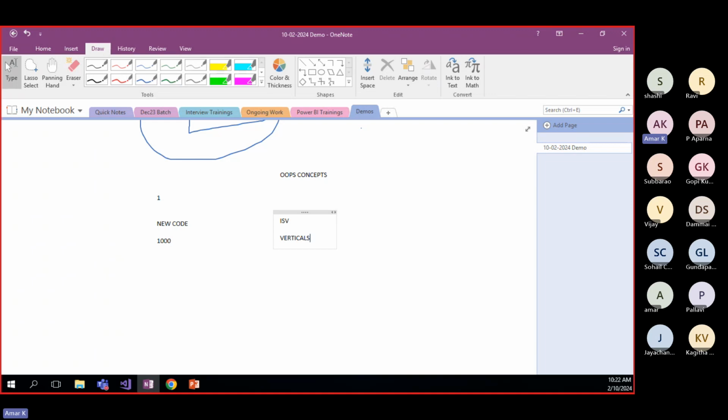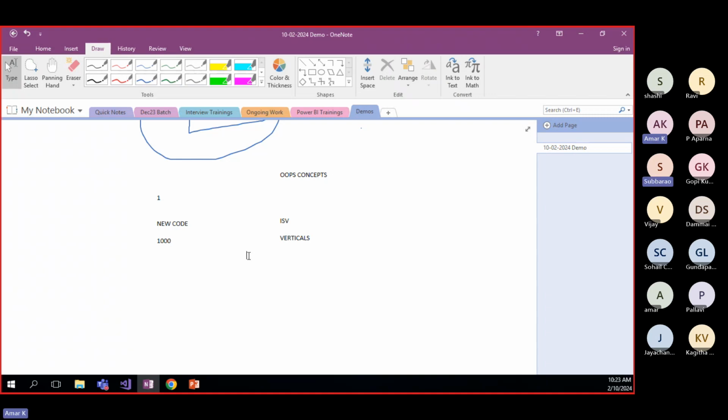This terminology you can easily understand once you enter the further classes. So that is about Dynamics 365 completely. Now you have the idea why Dynamics 365 is used and what the purpose of this one is. Any questions so far? Okay, no questions. One question, yes, Amar.